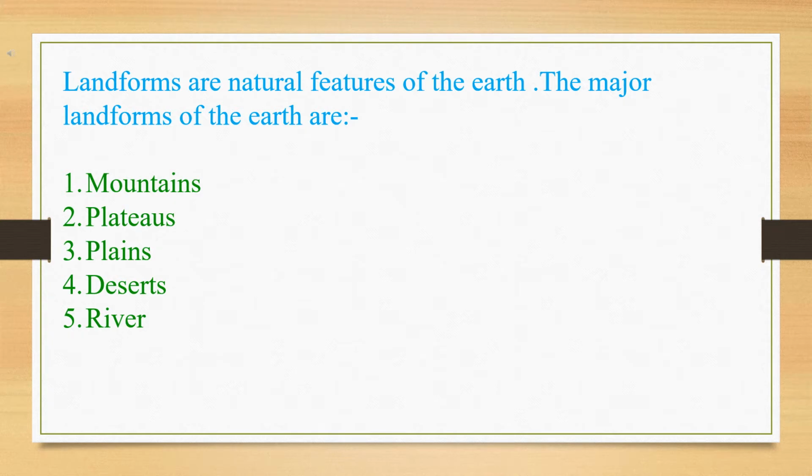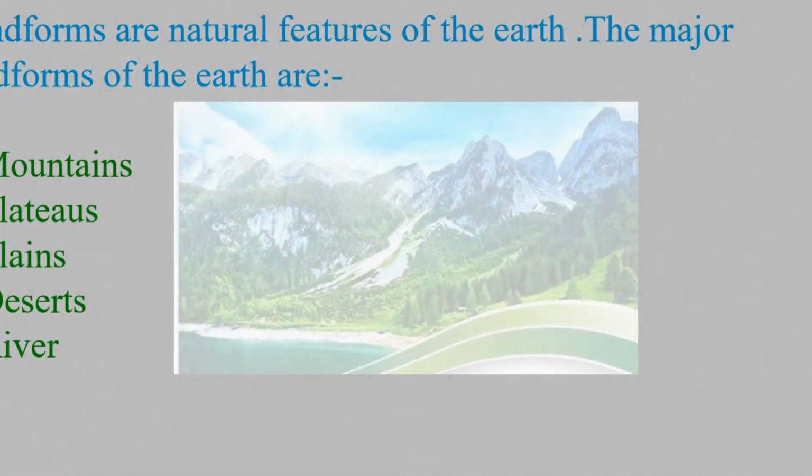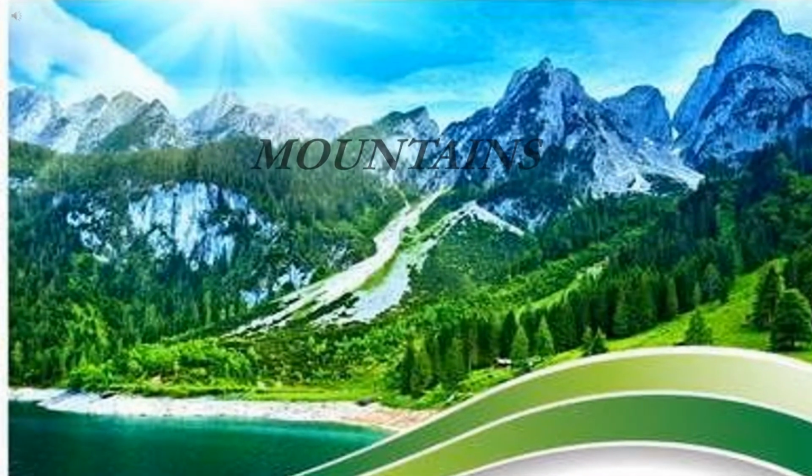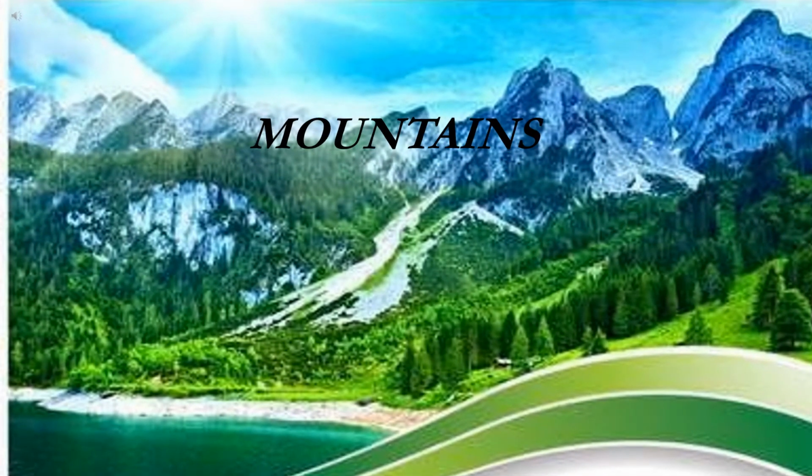Landforms are natural features of the earth. The major landforms of the earth are mountains, plateaus, plains, deserts, and rivers. Firstly, we are going to discuss about mountains.